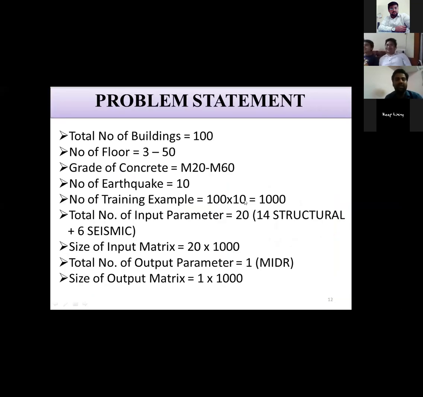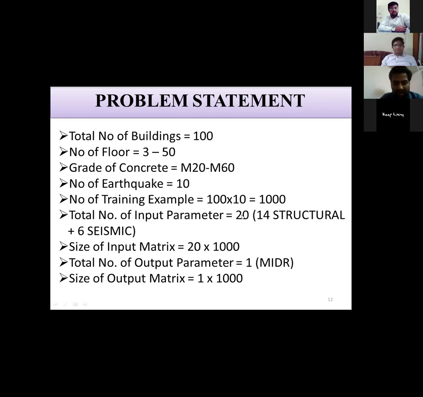So the problem statement is that I have considered 100 different buildings with varying floors and varying grade of concrete and other structural parameters, which I have mentioned in the next slides, and I have considered 10 earthquake data from the past. These data are taken from the PEER NGA West library, and these earthquakes are taken from different areas of the globe, so as to consider the random phenomena of earthquake. So basically we have 1000 training examples. For each building we have 10 earthquakes, so 100 into 10 is equal to 1000 training examples.